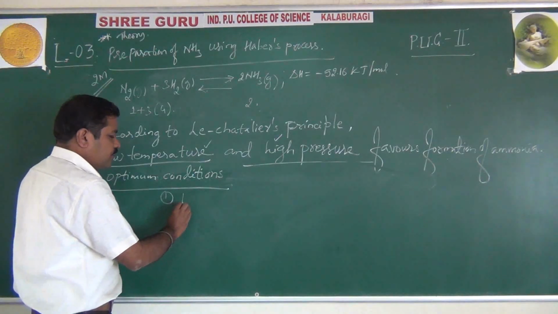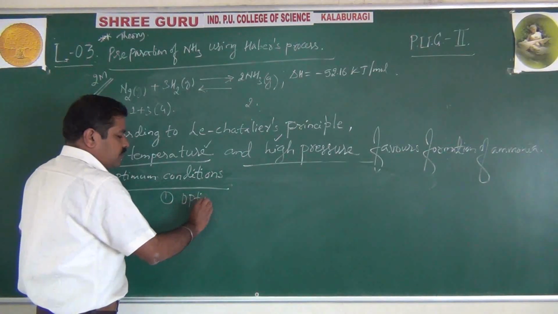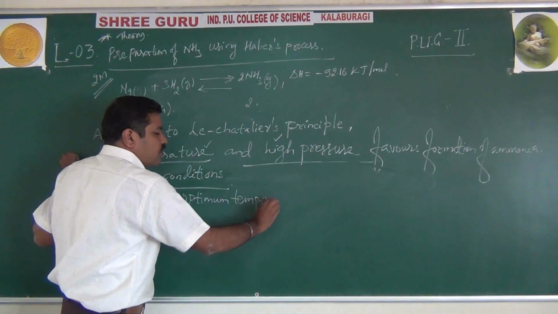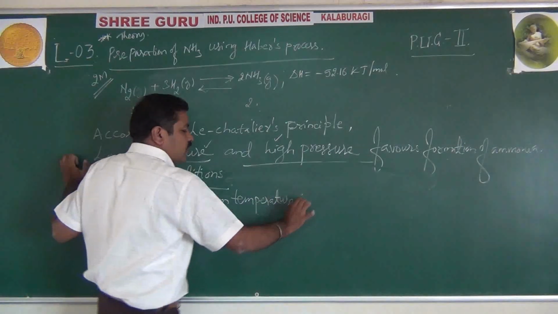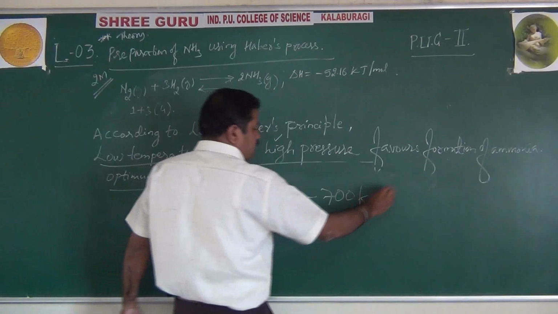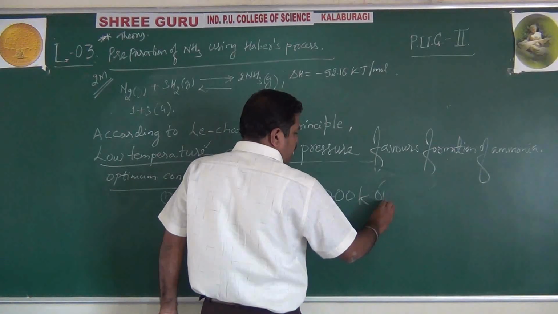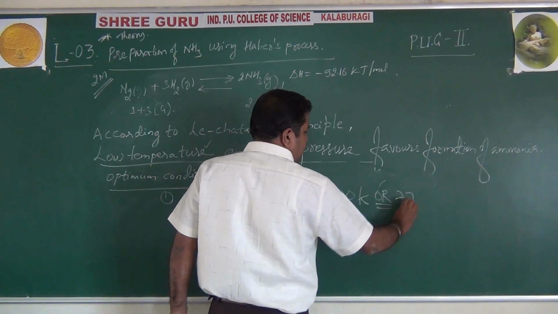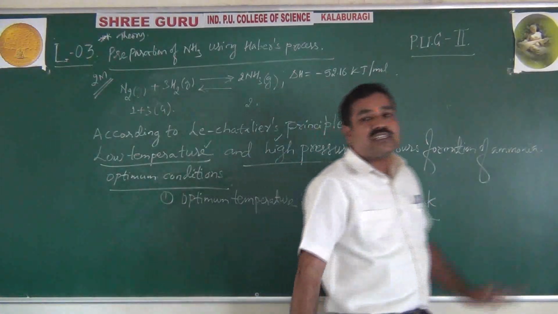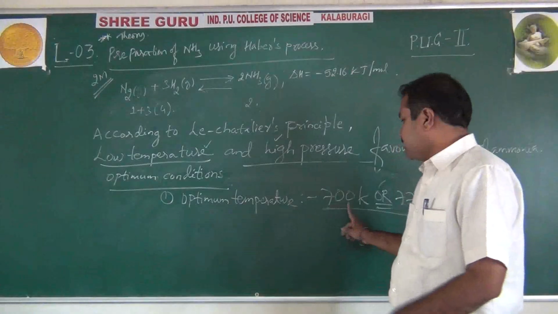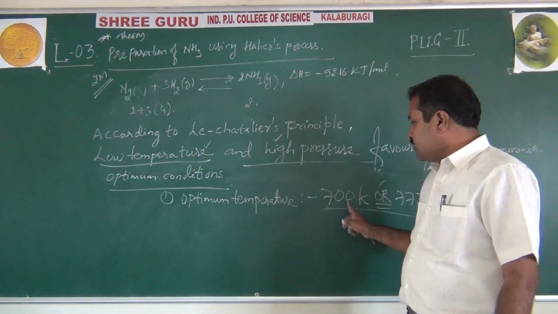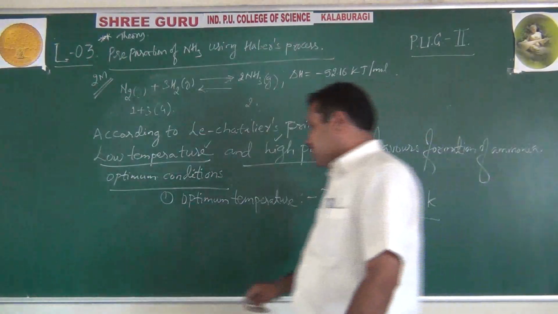First one, optimum temperature of 700 Kelvin, or you can also write, because there is a confusion, 773 Kelvin. But you have to go according to your NCERT textbook. That's why I am writing both. Okay. In some books 773 is given, even in your NCERT textbook they have given 700 Kelvin. Right? Optimum temperature.